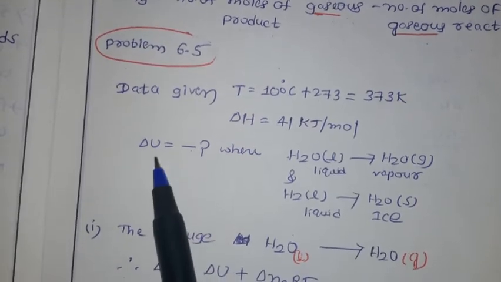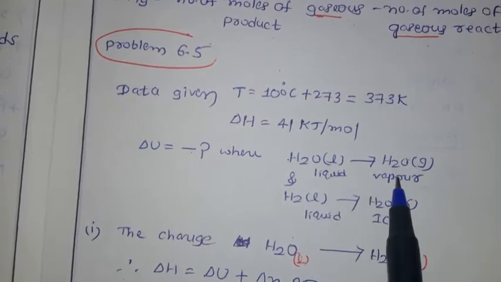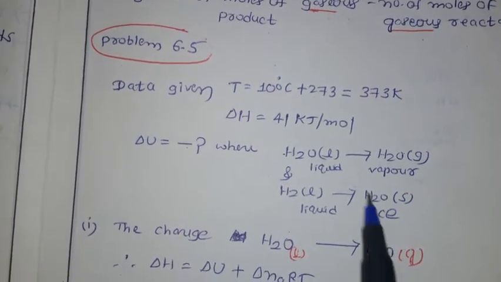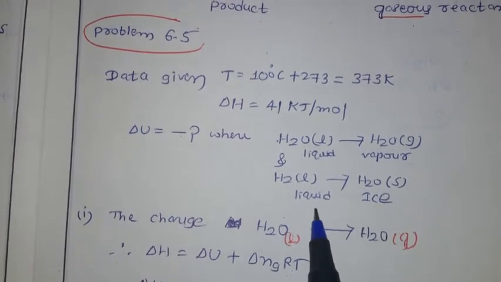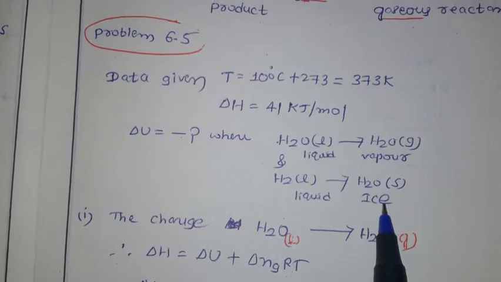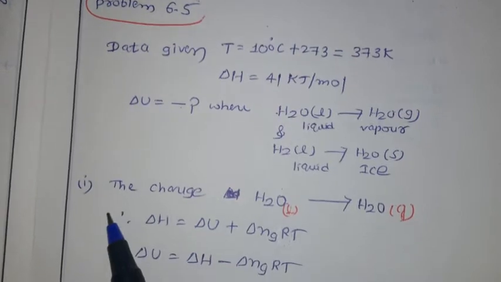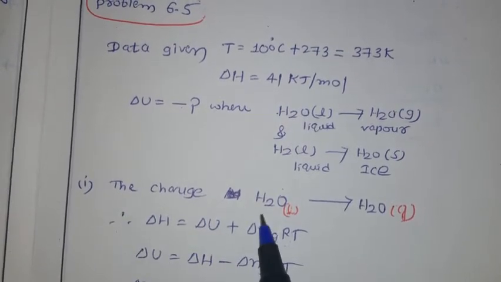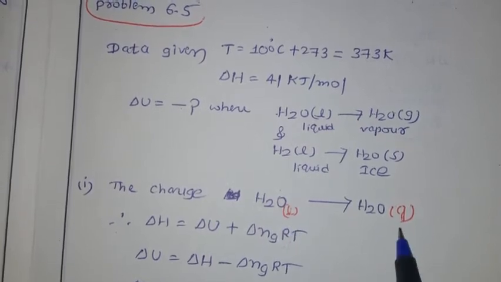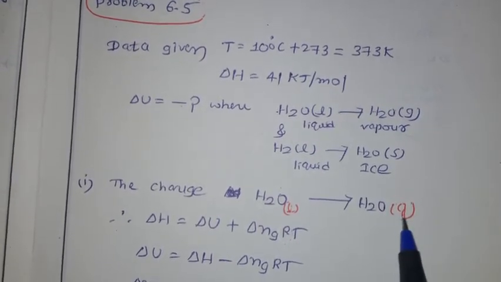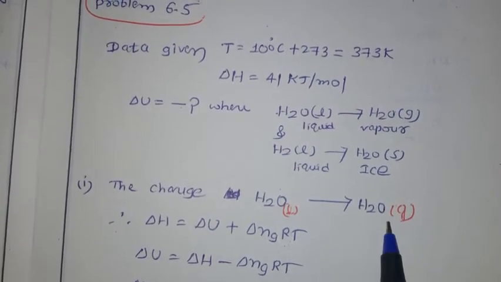Now we have to calculate delta U for two conditions. One is liquid water converted into vapor, meaning liquid converted into gas, in the first case. The second case is liquid converted into ice, meaning it is converted into solid. In the two cases we have to calculate delta U. Let us see the first case, where water is converted into vapor, liquid into gas. You should be very careful. They didn't mention the equation, so you should understand the problem clearly and write the phase transformation yourself.